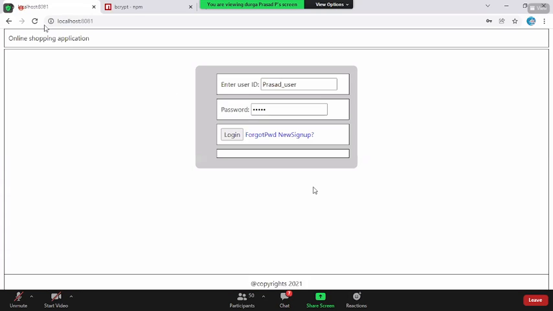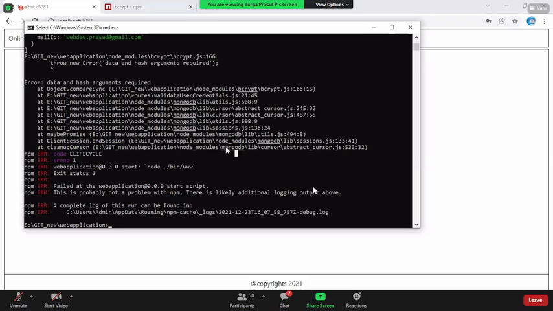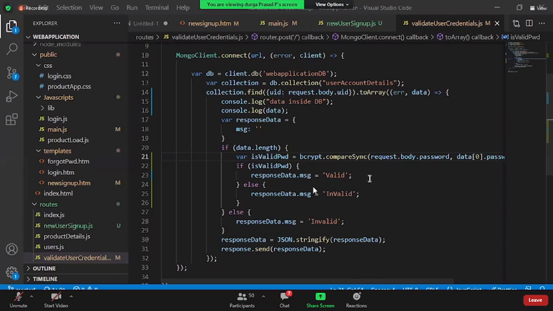Now if we come back, reload the page, I say Prasad underscore user, I say India. Once I click on login, still not getting it. Why so? Data and hash arguments required under the bcrypt.js. We are already giving that, right?